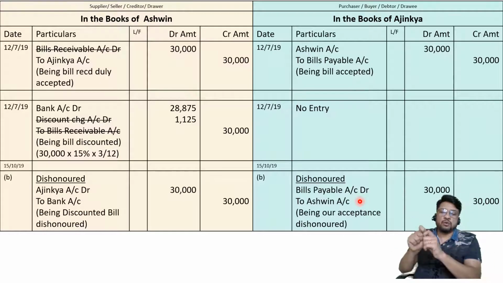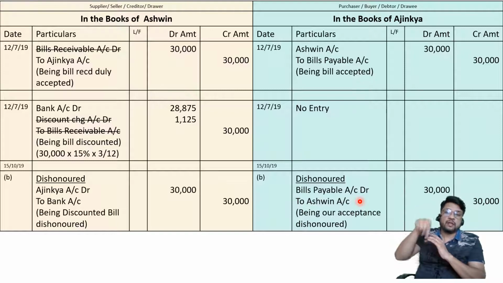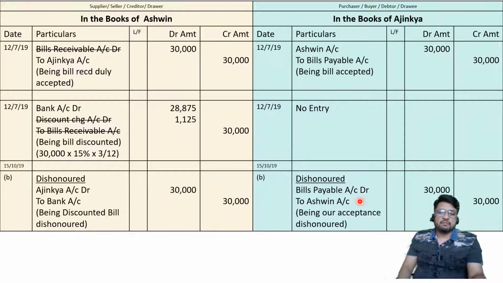By shutting off the door, we are again recreating Ashwin as our creditor, not the bank as our creditor, because the original goods were sold by Ashwin to us, or original services were given by Ashwin to us, and to whom we had given the promise that we will pay, don't worry, we will pay either to you or to your order. And now his order came, but we did not honor the order. That means Ashwin will be angry with us. We'll have to accept that Ashwin is our creditor. So the entry is bills payable to Ashwin.